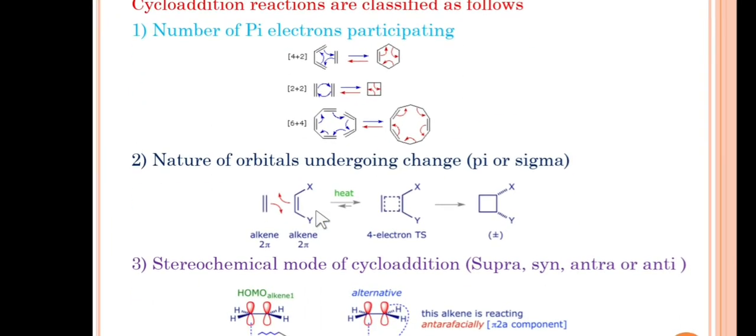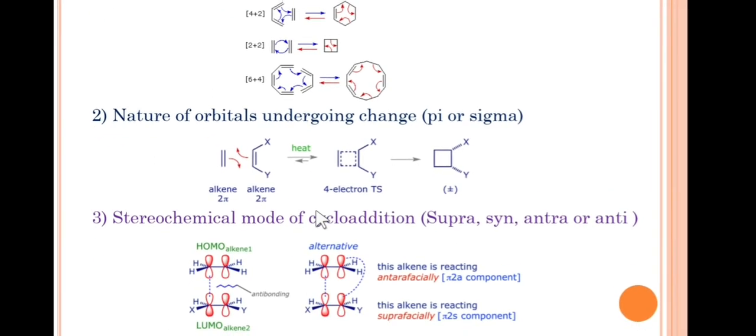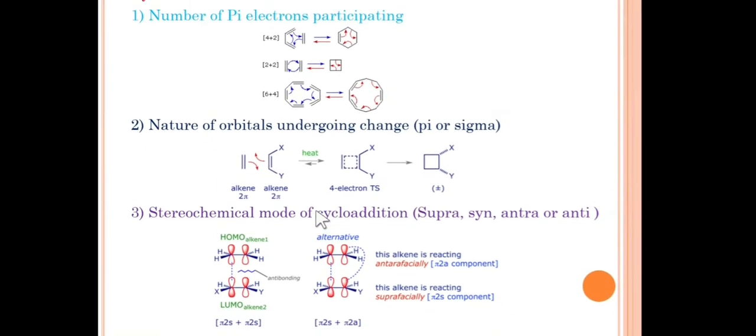Friends, there are other ways to classify cycloaddition reactions, that is, the nature of the orbitals undergoing change, pi orbital or sigma orbital. You can see here there are 2 pi orbitals and 2 pi orbitals. So we can say this is a 2 pi plus 2 pi cycloaddition, or 4 pi plus 2 pi cycloaddition, and so on.